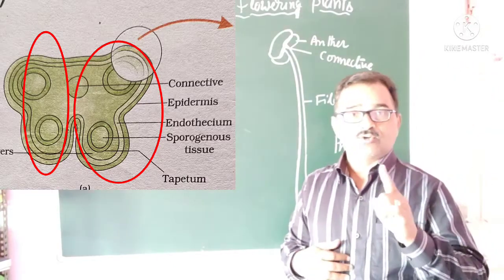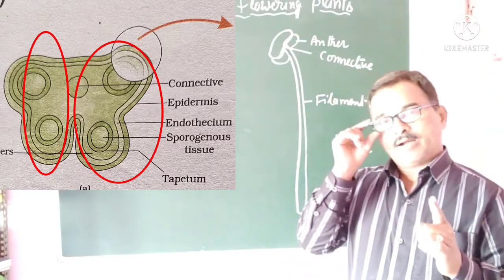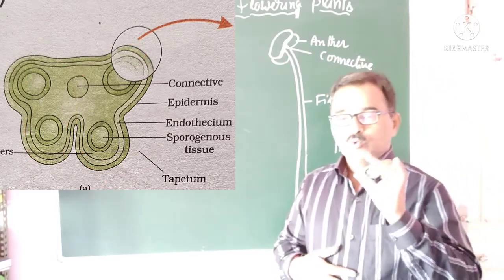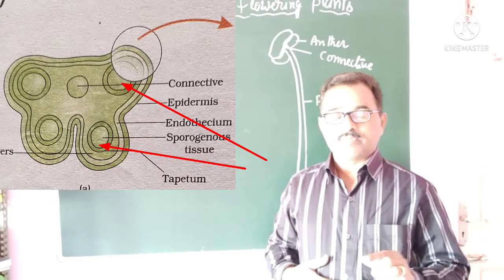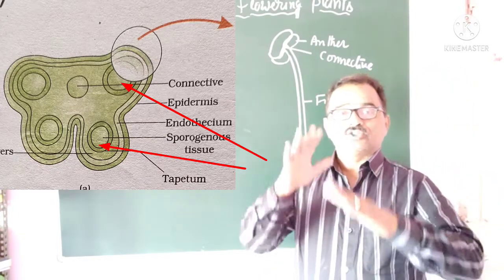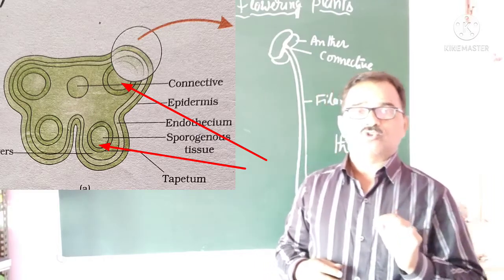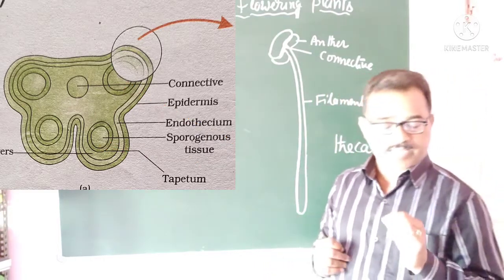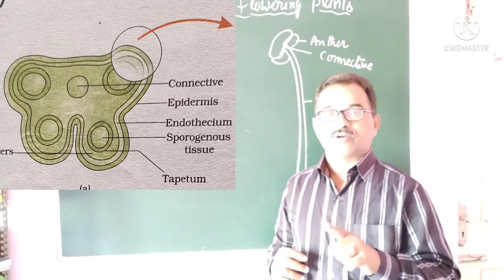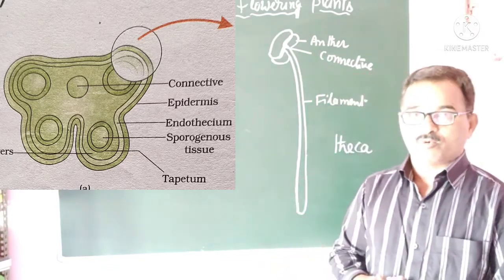And the anther, as I told you, contains microsporangia. Each lobe consists of two microsporangia inside it. These microsporangia are the structures where microsporogenesis occurs to produce the male gametes. That is why such sac-like structures are also called pollen sacs, because they produce pollen grains.